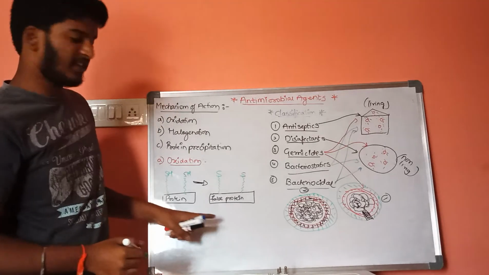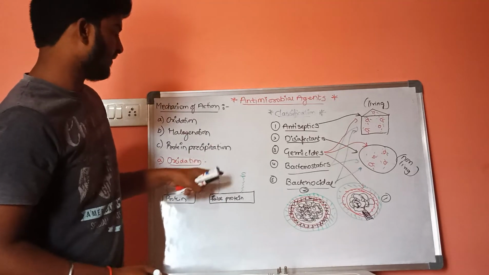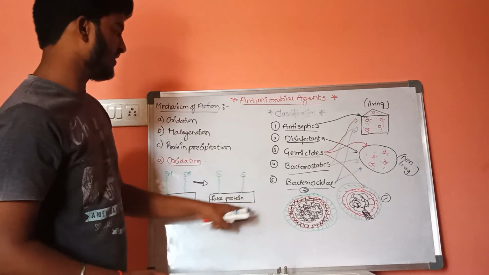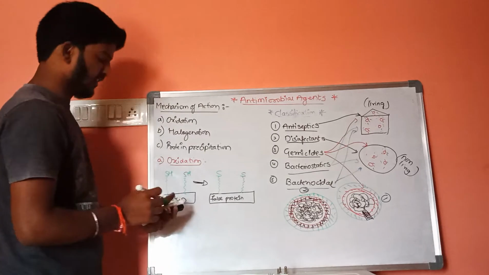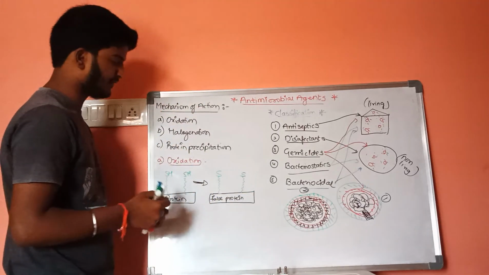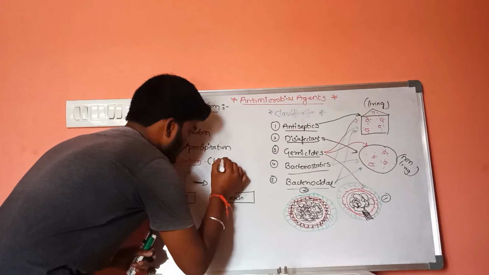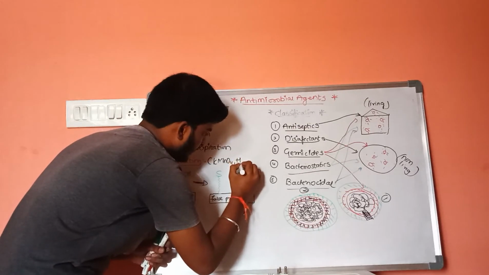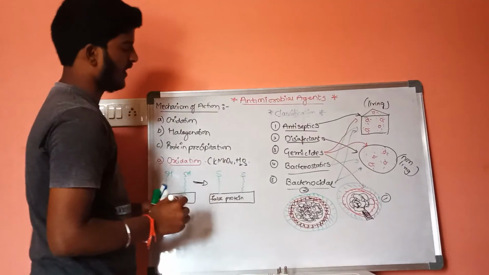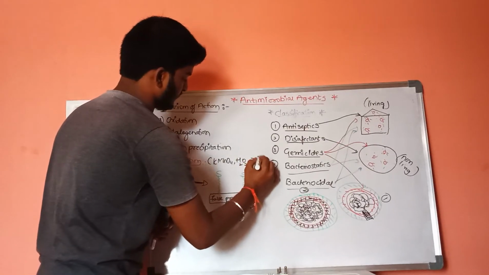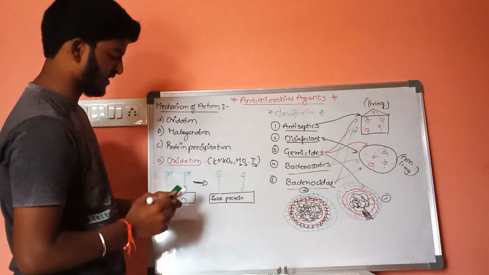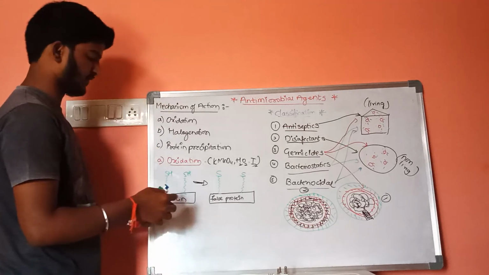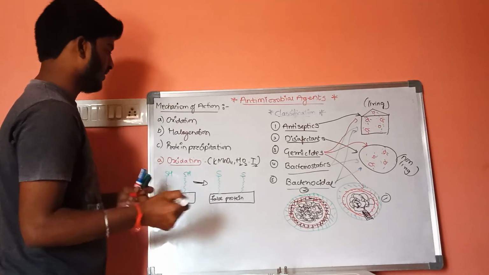This is a true protein and this is a false protein. As a result, when hydrogen atoms are released, these proteins are converted into false proteins, and this will kill the growth of microorganisms. Examples are potassium permanganate, hydrogen peroxide, iodine. This is about the first action, and the second one is halogenation.